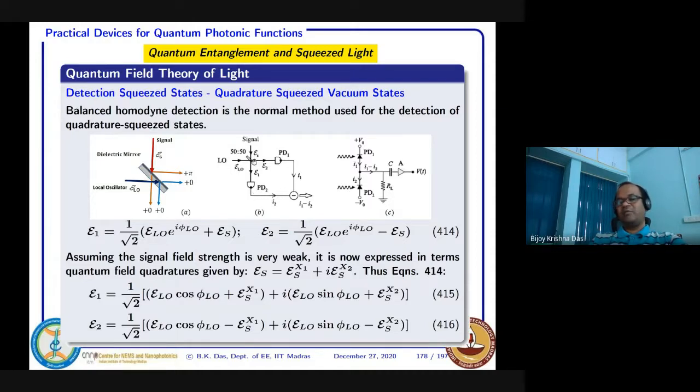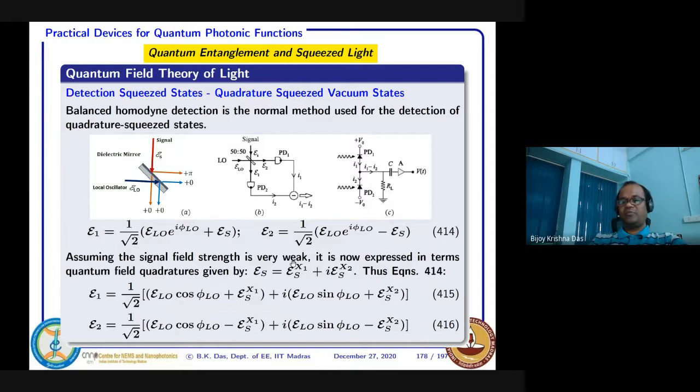But this one, since we want to go for a squeezed state, you cannot normally explain classically, right? So you have to think about quantum mechanical situations. Since it is squeezed light, we can say that it can be decomposed into quadrature fields.